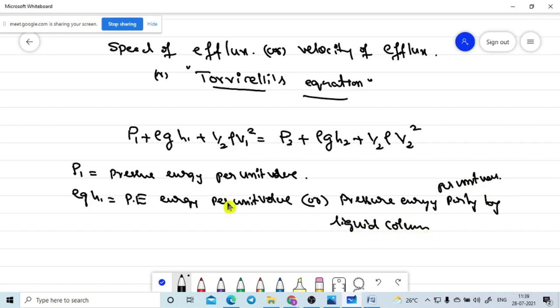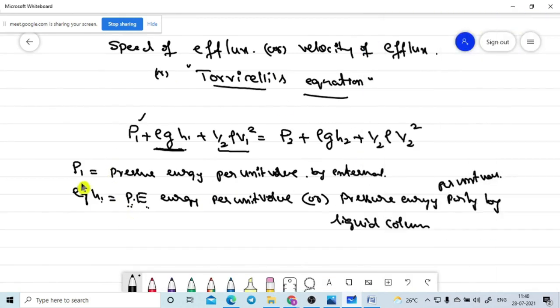See here in this equation, P represents pressure energy per unit volume by external pressure. So rho gh1 represents the pressure created by the liquid column. This is the potential energy, that is, the liquid column possesses pressure, and that pressure it is showing. This is the kinetic energy of the liquid column. These terms you need to understand, be careful. Now I am going to apply this to Torricelli or speed of efflux or velocity.